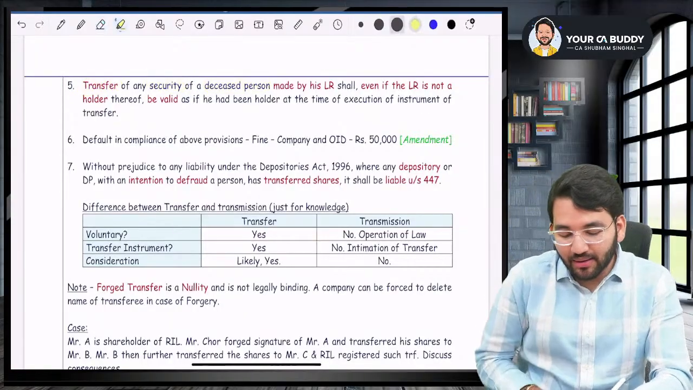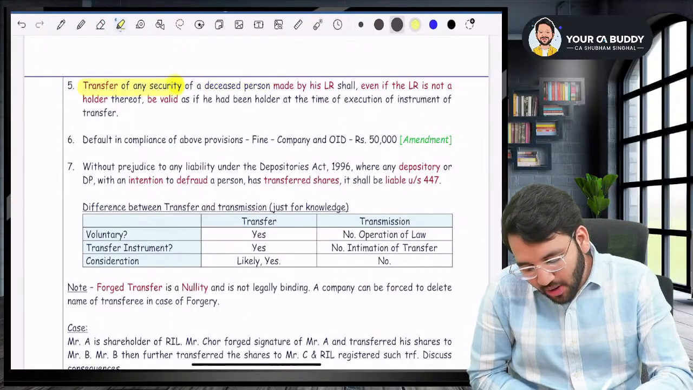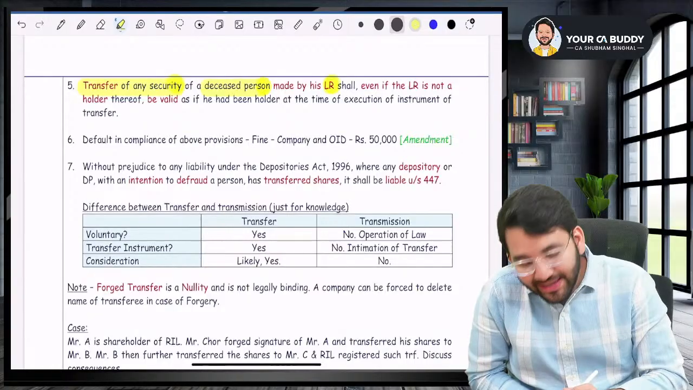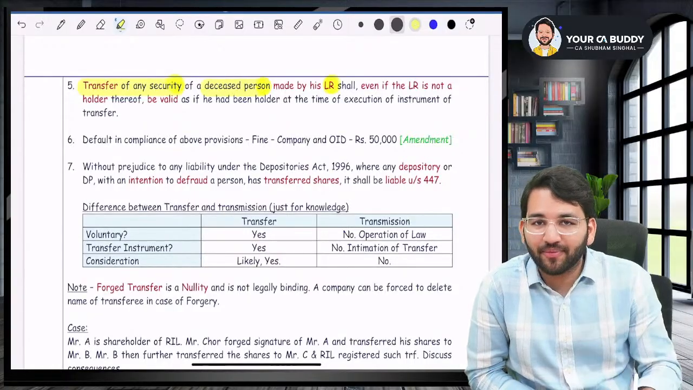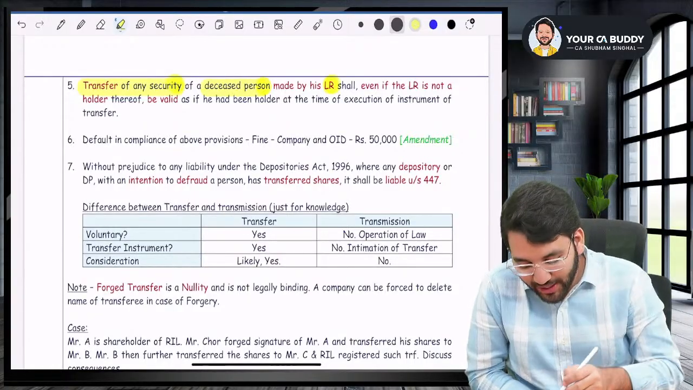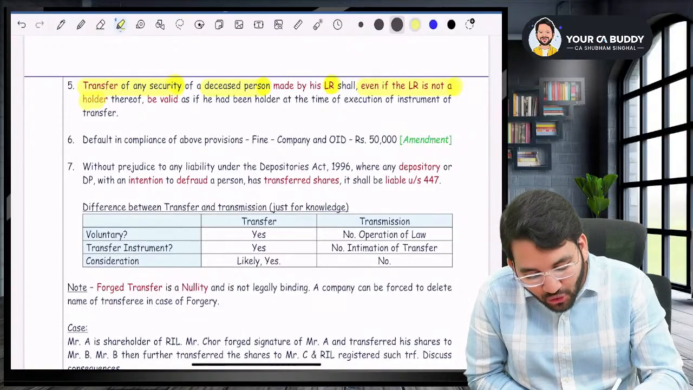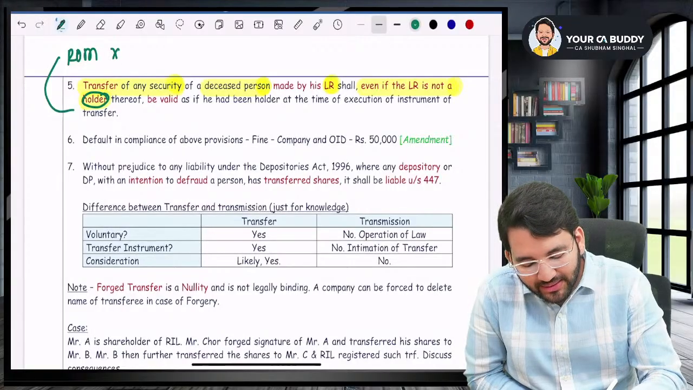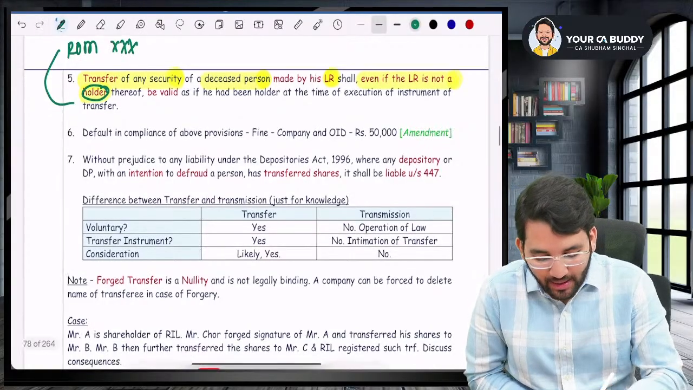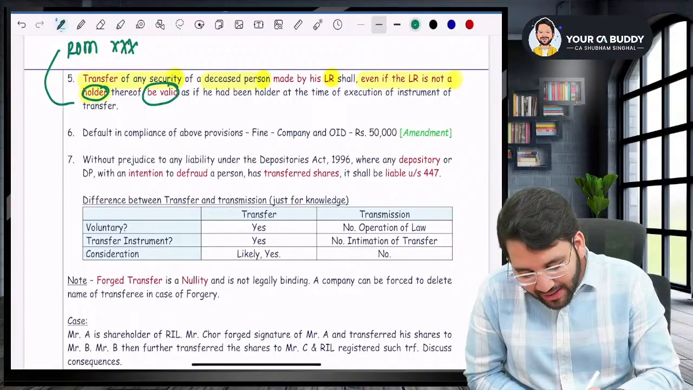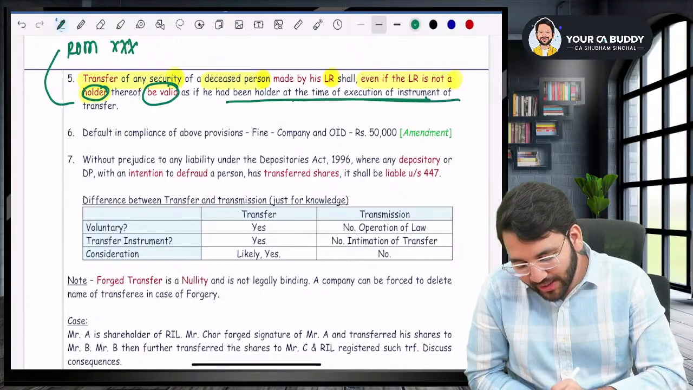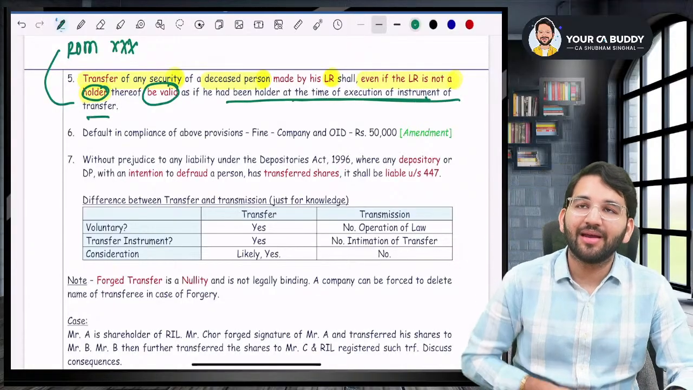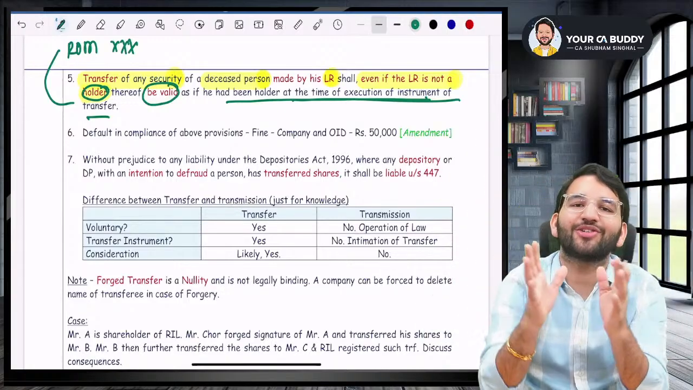Point number 5 says transfer of any securities of a deceased person made by his legal representative. I gave you an example that after death you are transferring the shares even if the legal representative is not a holder. Why is he not a holder? Because in the register of members his name has not yet been registered. Such transfer shall be valid as if he was a holder at the time of execution. It will be valid as if he was a shareholder itself.